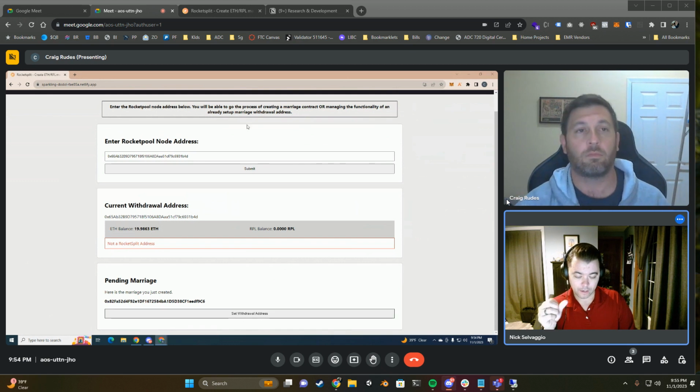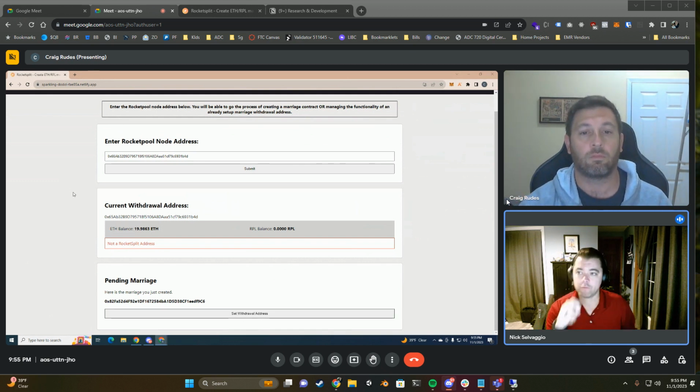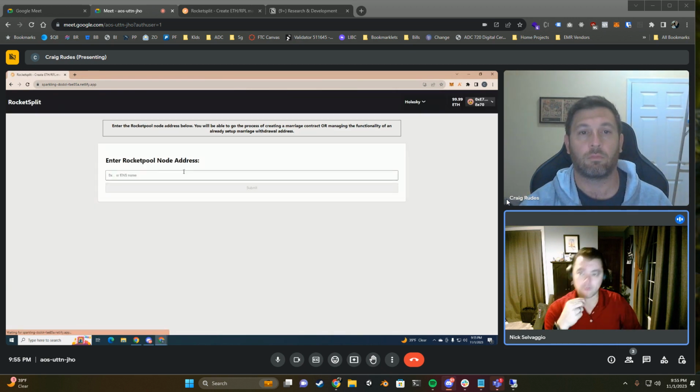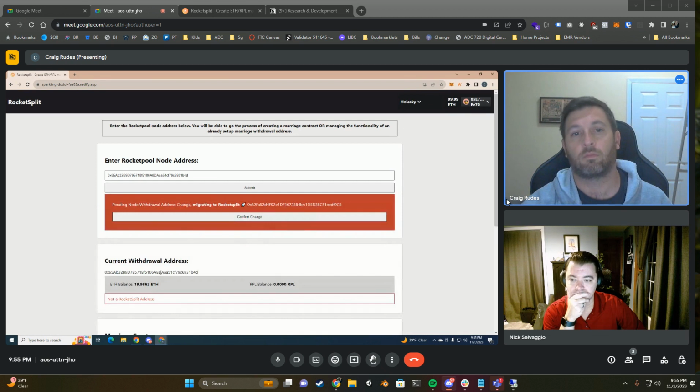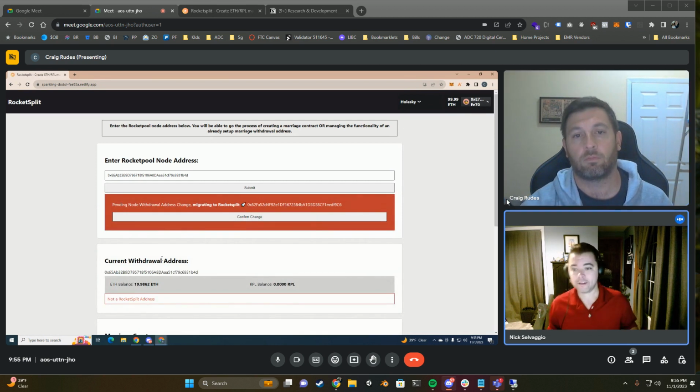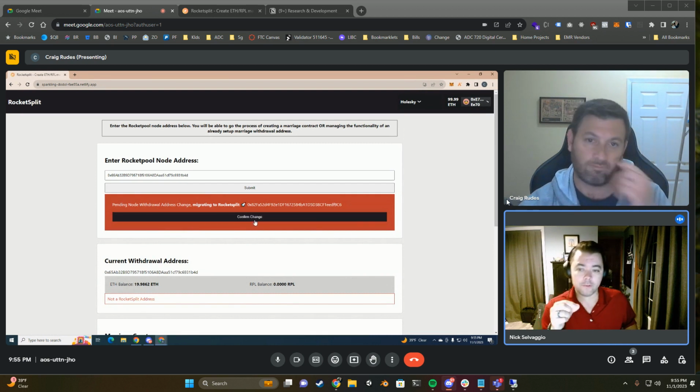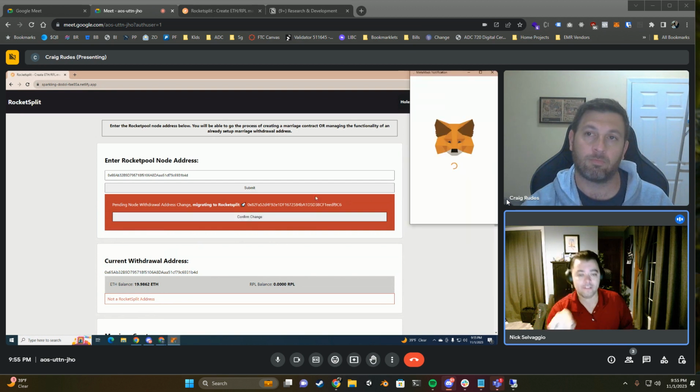So now we can confirm it if you refresh here. And now we'll have to look for the node again. Yeah, one sec. It's in here somewhere. Oh. Okay. So now we see that we are migrating to Rocketsplit. Now, you should be able to confirm it, because it's going to call into the Rocketsplit address, because technically this needs to come from the Rocketsplit contract now.